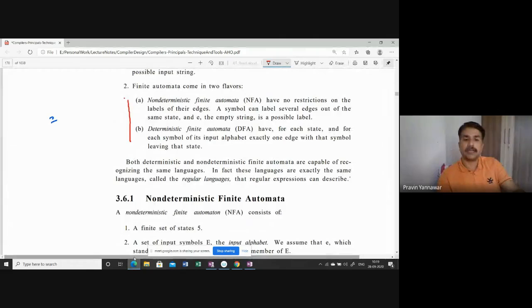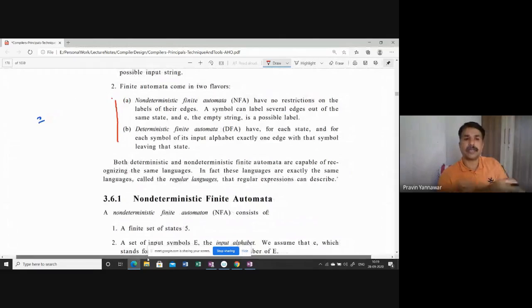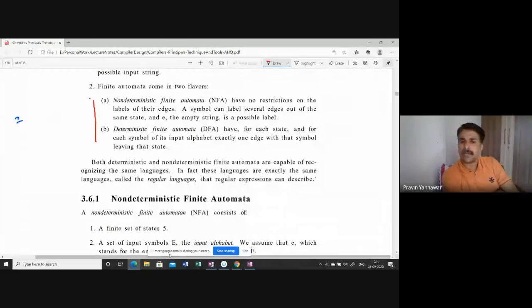regarding non-deterministic finite automata. In case of a non-deterministic finite automata, you have no restriction on the labels of their edges, and a symbol can label several edges out of the same state. It means from one particular state you may have more than one edge leaving with a different symbol altogether. This is important. And if you need, you can put an empty string, that is epsilon, wherever it is possible and required.